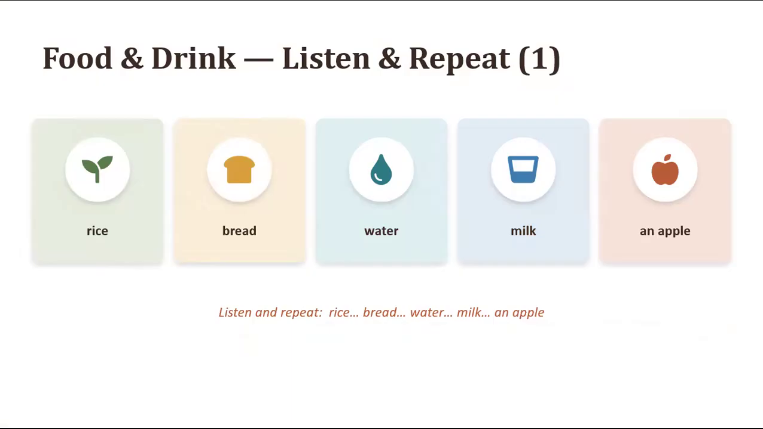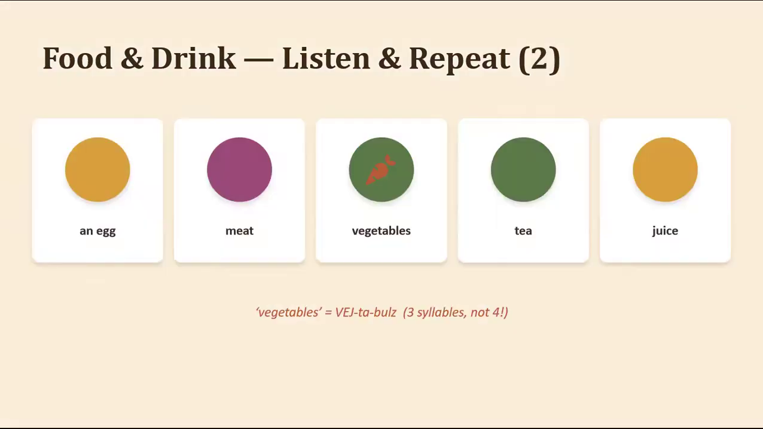Rice, bread, water, milk, an apple. Repeat after me. Rice, bread, water, milk, an apple. An egg, meat, vegetables, tea, juice. An egg, meat, vegetables, tea, juice. So regarding vegetables, there are 3 syllables in this word. Vegetables.